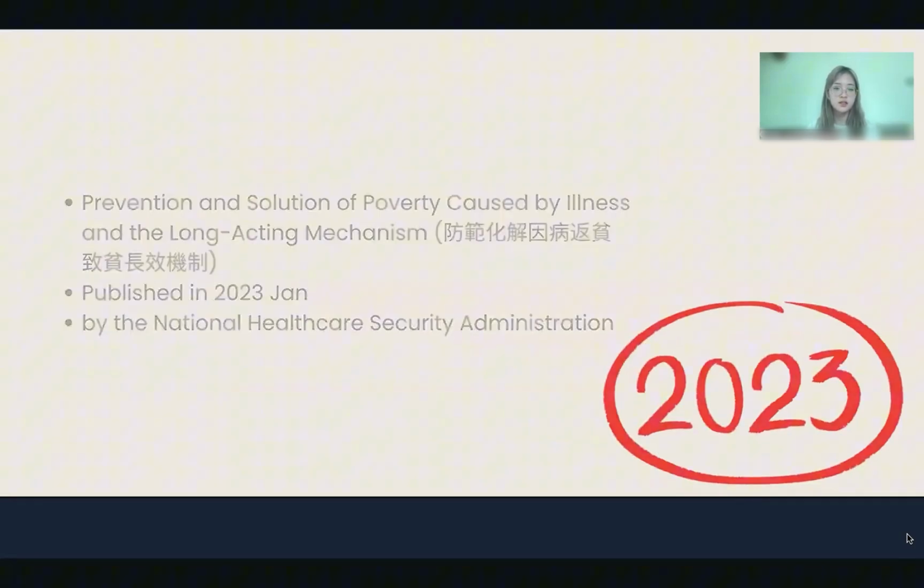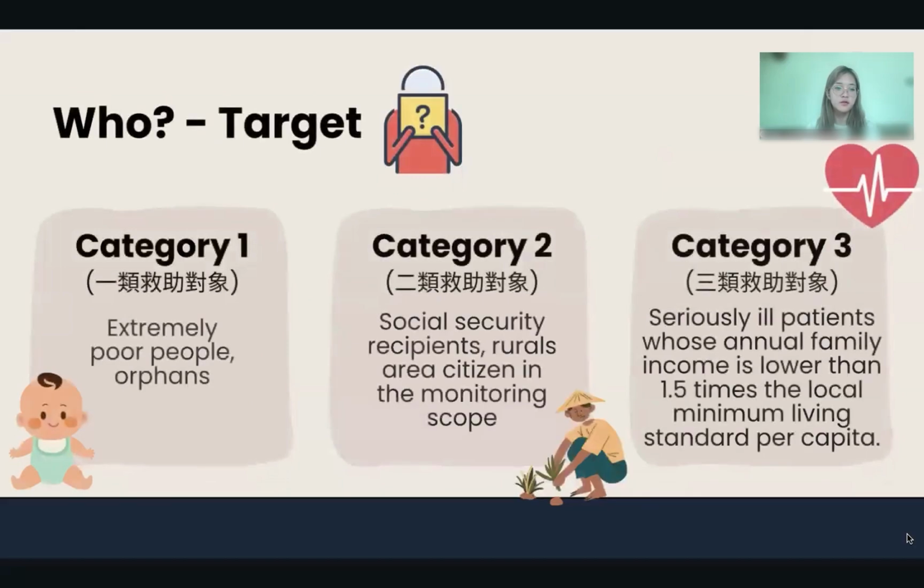The policy targets three categories of people. The first category includes extremely poor people and orphans. The second category includes Social Security recipients and rural residents within the monitoring scope. And the third category includes seriously ill patients with high medical expenses whose annual family income is less than 1.5 times the local minimum living standard per capita after deducting personal medical expenses.